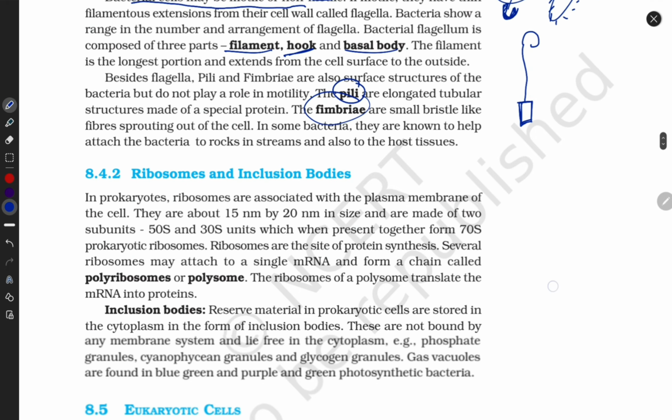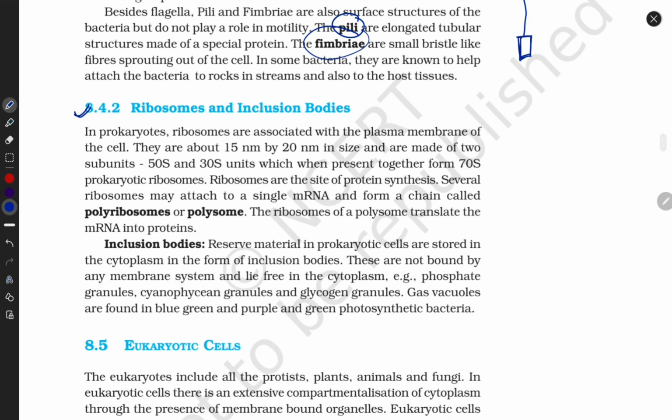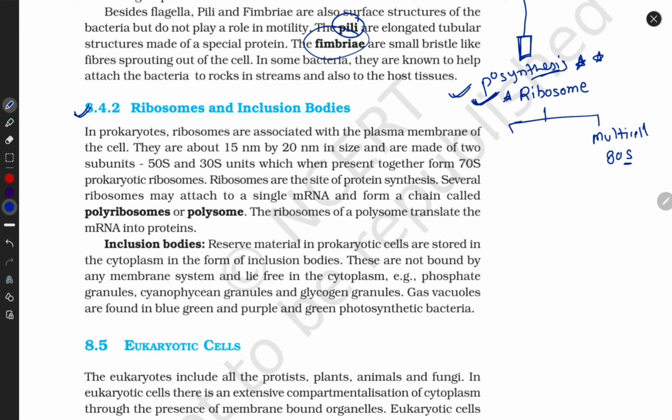Now here is the cell organelle, the ribosome. What is the function of the ribosome? One of the most important functions is protein synthesis. Remember this function. In eukaryotes they are 80S, and in prokaryotes, 70S. S is the Svedberg coefficient.